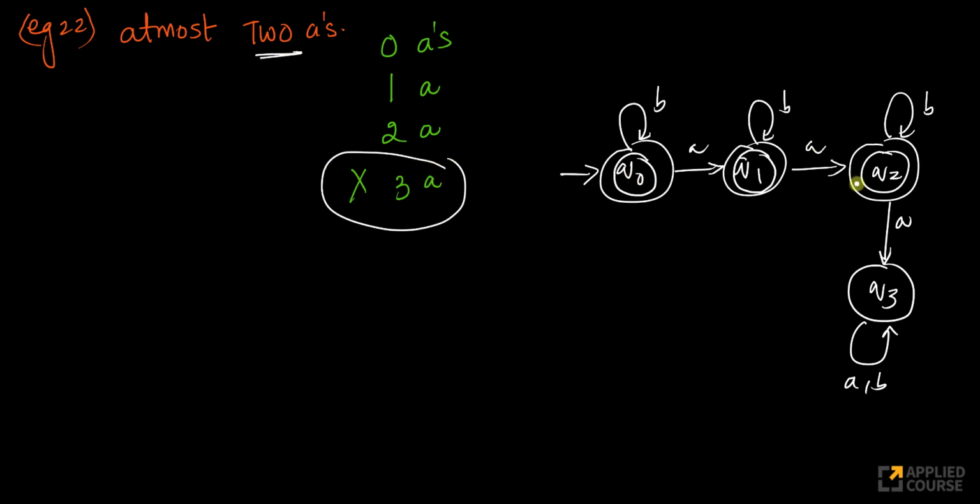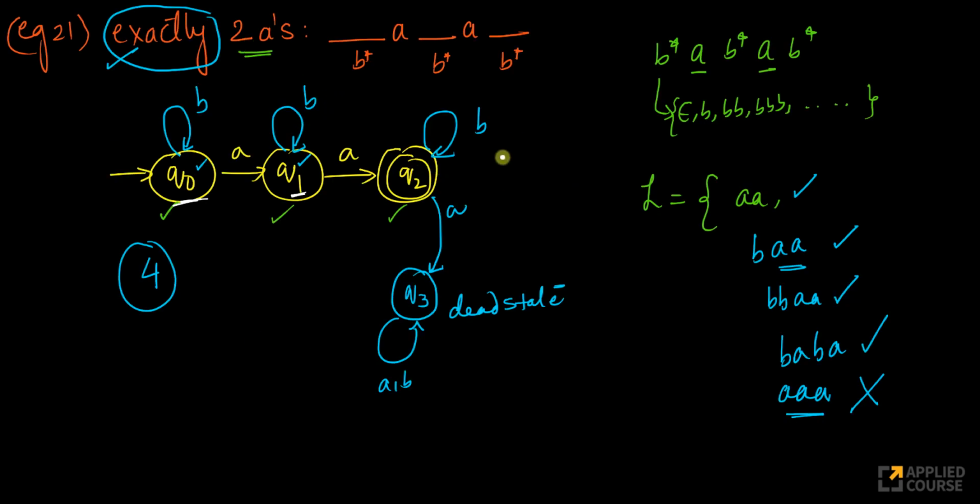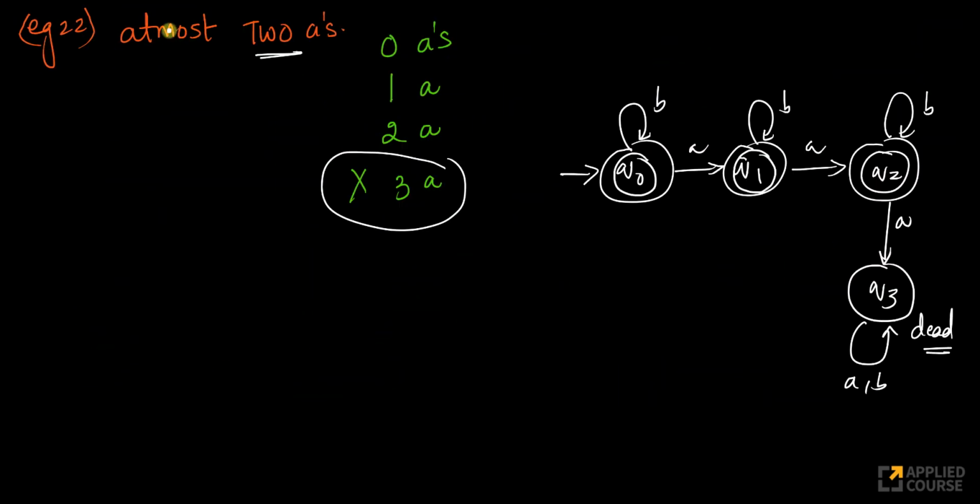The moment I have 3 A's in my string, I reach here. Hence, this should be a dead state. Remember, this should be a dead state because I should never be able to come back. I should never go to an accepting state after this. Simple extension. See how we have extended this concept of exactly 2 A's to this concept of at most 2